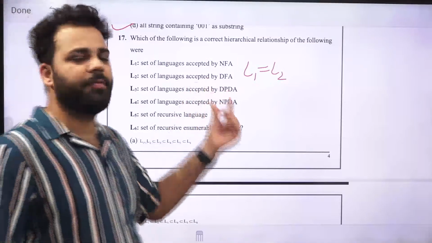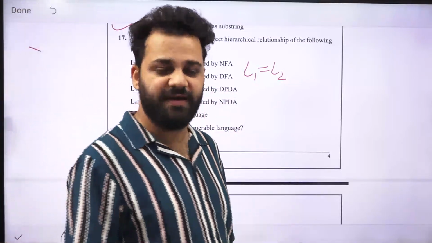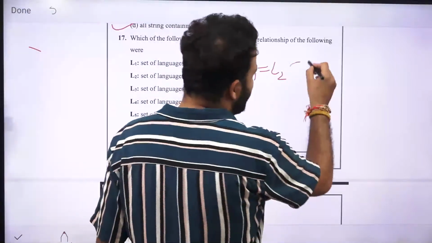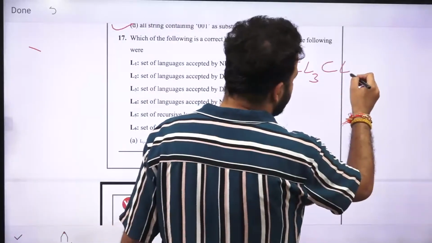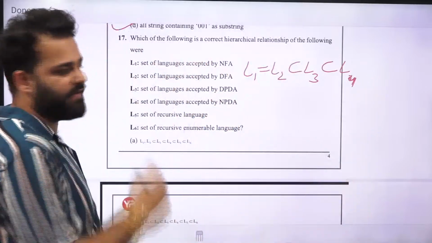Now DPDA is more powerful than finite automata. So it will be accepting languages which are DCFL and also languages which are regular. So it will be a bigger set than L1 and L2. Similarly, NPDA will also accept CFL and DCFL and finite automata.